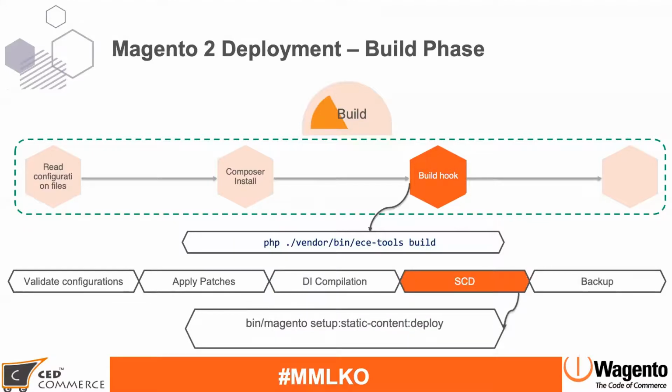After that, SCD, static content deploy. Once all the files are compiled, Magento will run the static content deploy command. But this step is optional.